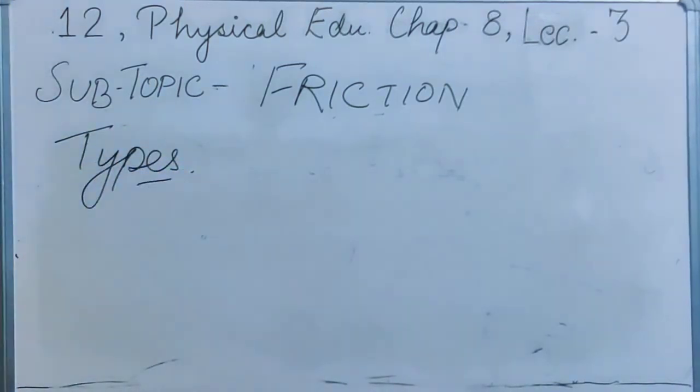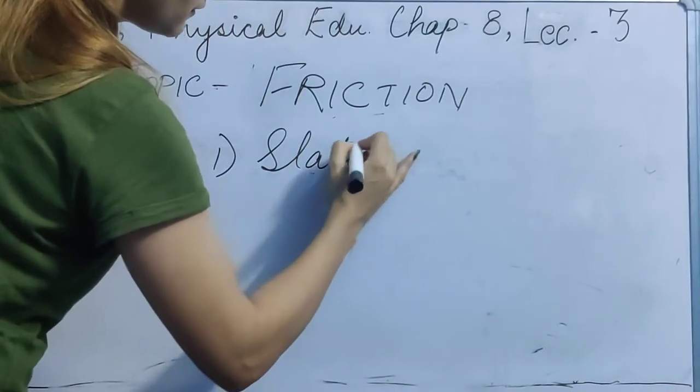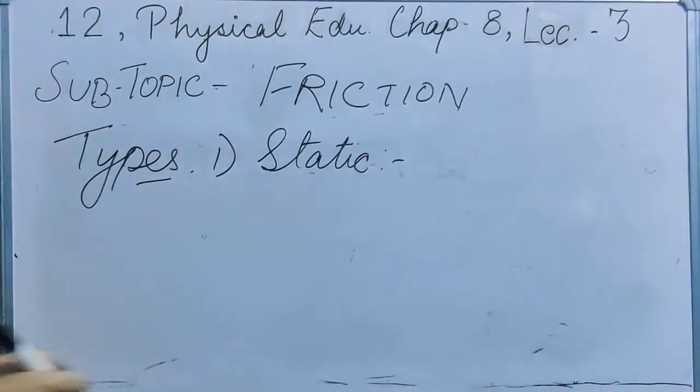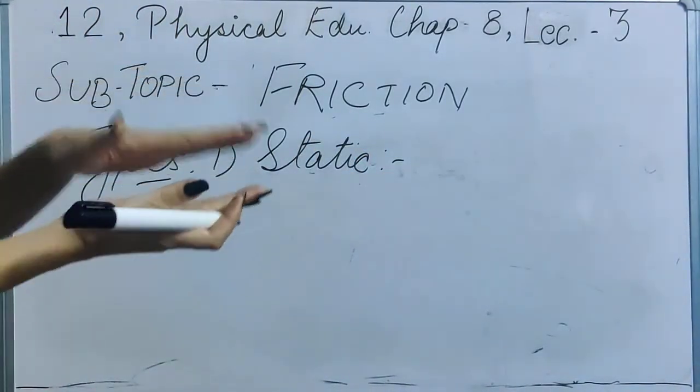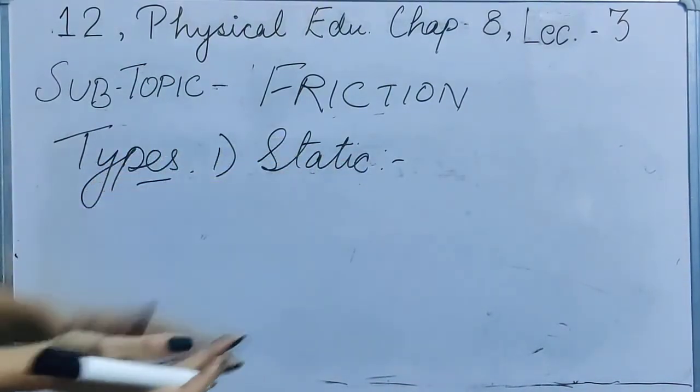Basically there are two types of friction. One is static friction, another one is dynamic friction. In static friction, there is friction between two objects, but the objects are not moving.